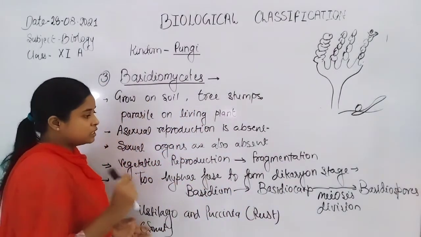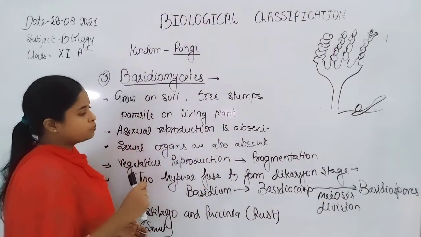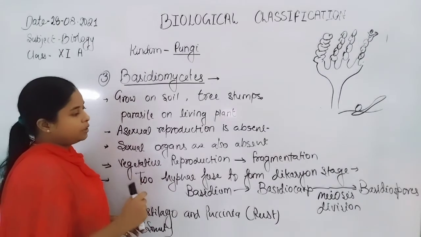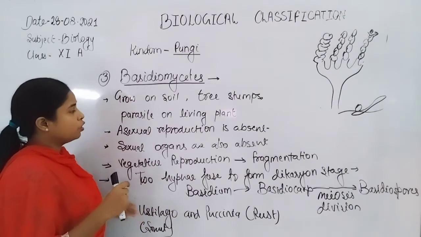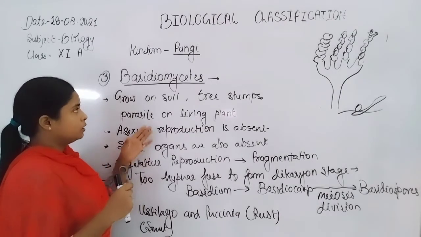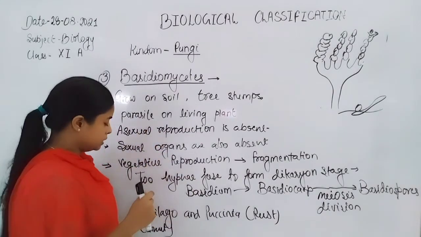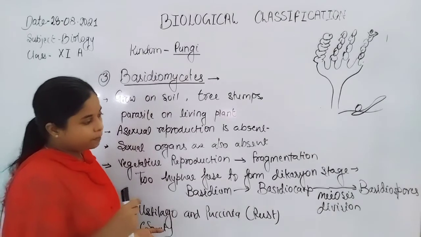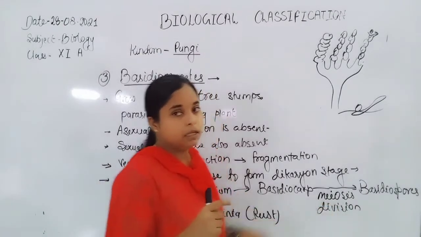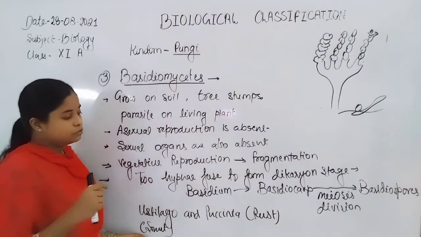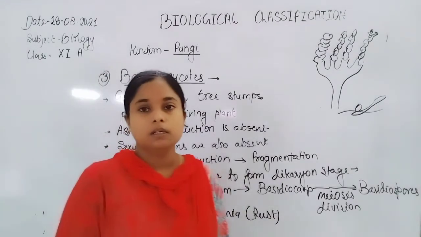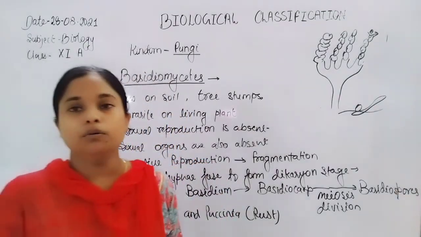Now dispersal of these basidiospores takes place. Members of basidiomycetes represent the basidiocarp in their sexual cycle, in their reproductive cycle. Examples are Ustilago and Puccinia. So here is the overall picture about the fungi.